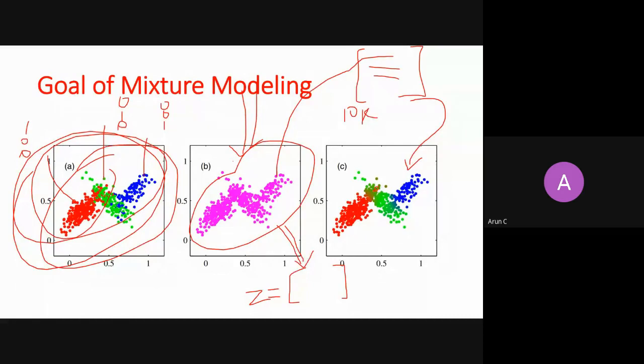A point somewhere here, having a mix of blue and red, may be 0.5 for the first cluster, 0.5 for the second cluster, and 0 for the third cluster. That means the sample belongs 50% to the first cluster, 50% to the second cluster, and 0% to the third cluster. And this point here may result in 0 0 1.